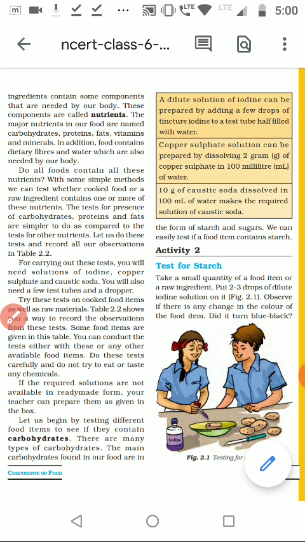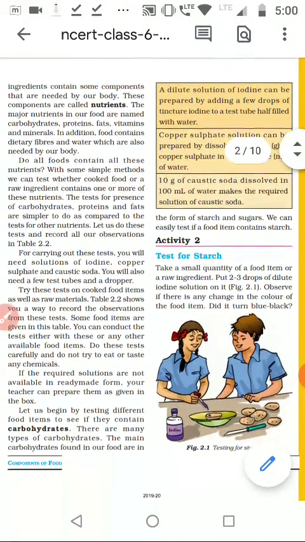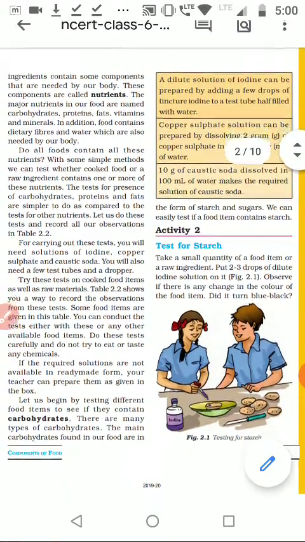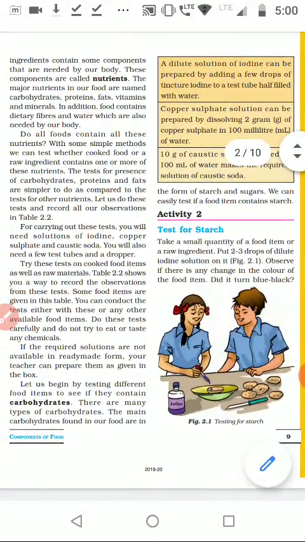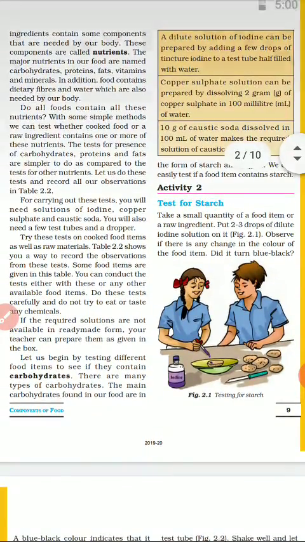Now let us go further in this topic. All these components are there, as the scientists have told us, but how do we ourselves confirm that these nutrients are there in the food? For that there are certain tests.